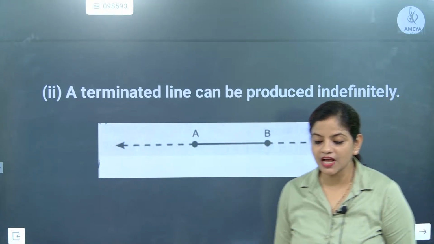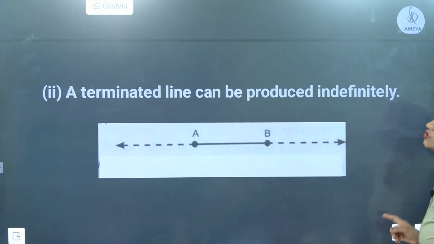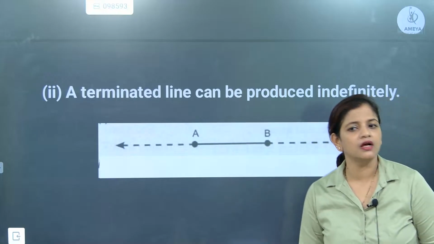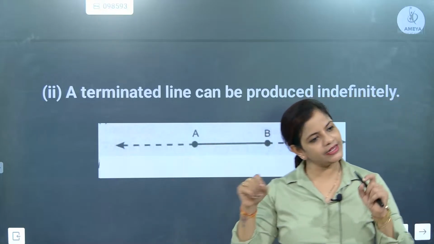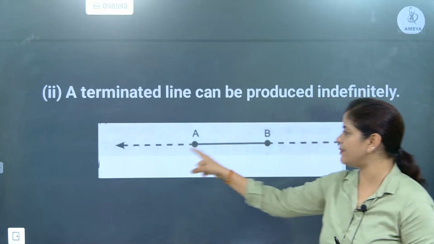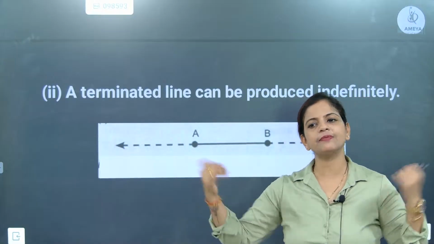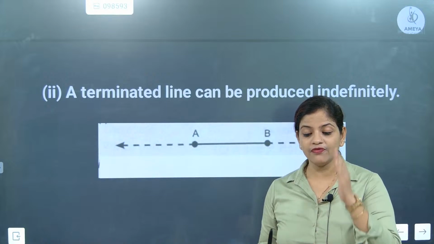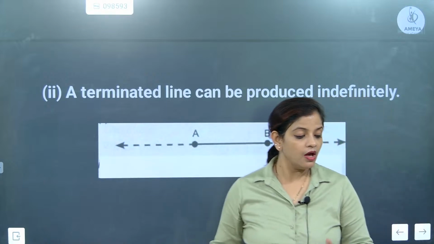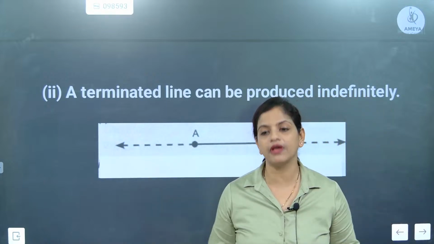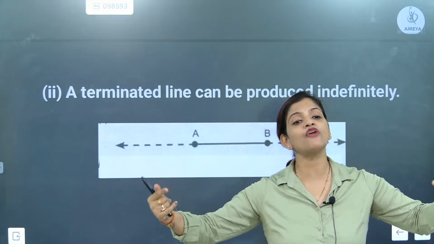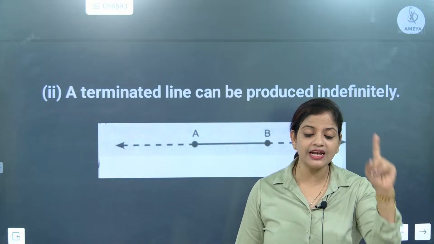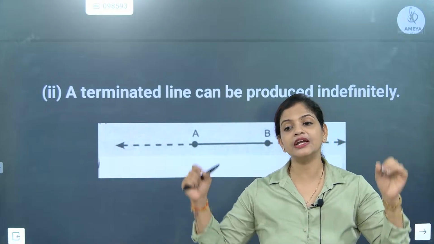Shall we go back to our class, please? Now listen, beta. Here, a terminated line can be produced indefinitely. Correct only, na? I just took one line segment. This AB is a line segment. But where is the AB line segment coming from? Line. Whatever line segment you are drawing, that line segment is a part of a line. Understood? That's what it is called. A terminated line can be produced indefinitely.